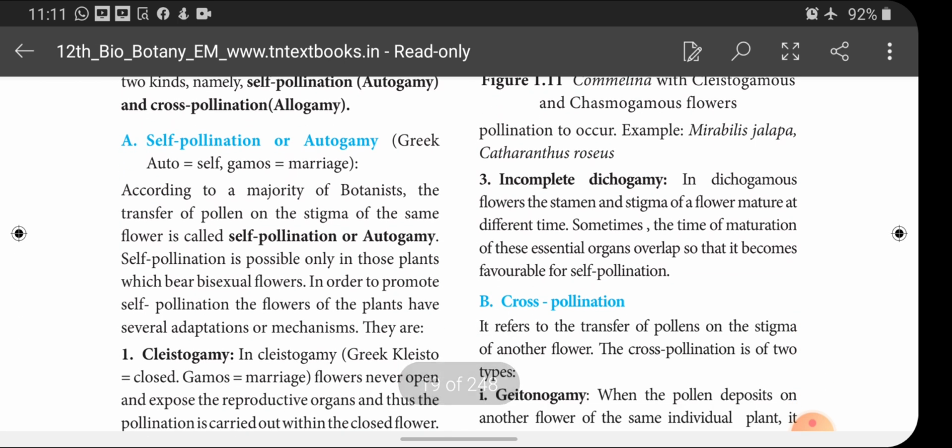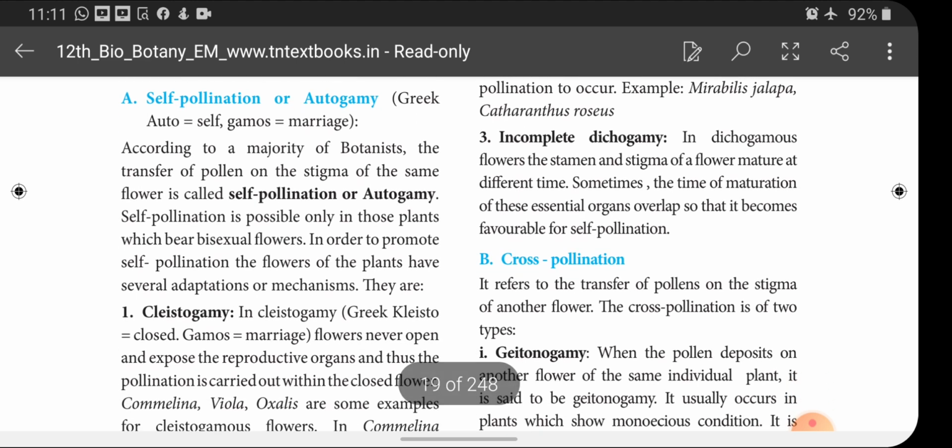Actually, for self-pollination, the flower should be homogamous, then only will self-pollination take place. Because self-pollination, you know very well, is the transfer of pollen grain from the anther to the stigma of the same flower. That is called what? Self-pollination, right? So in that case, both the male and female gametes mature simultaneously, then only will pollination and fertilization take place. So such kinds of flowers are called homogamous, for example Mirabilis jalapa and Catharanthus roseus.